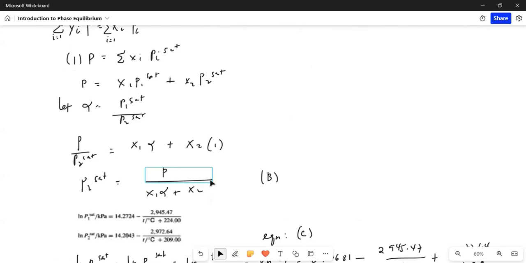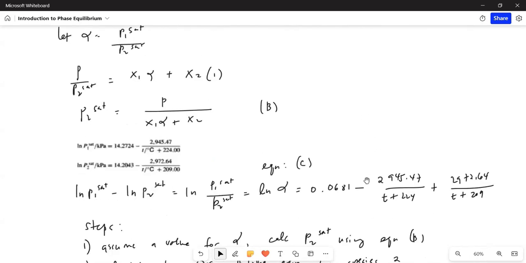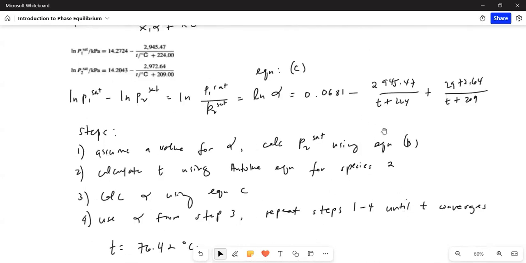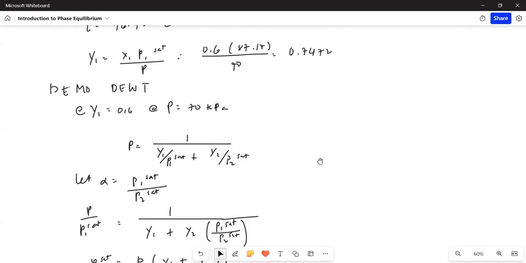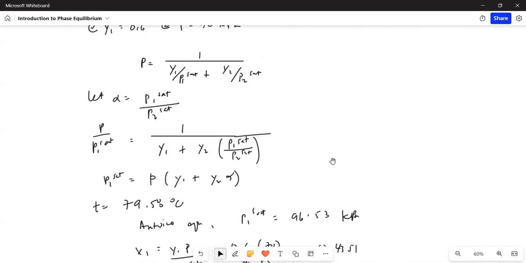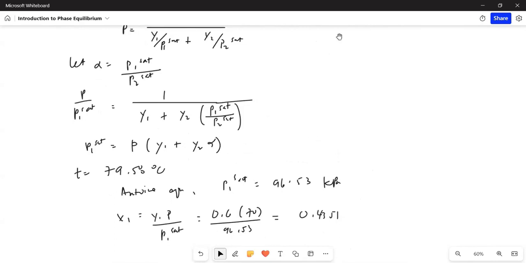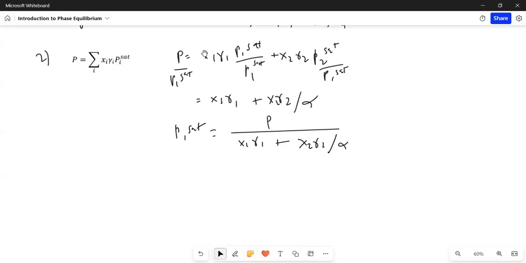I think we need to rederive this again. All right, so let us derive again. I derived it in advance. First, we expand this equation.